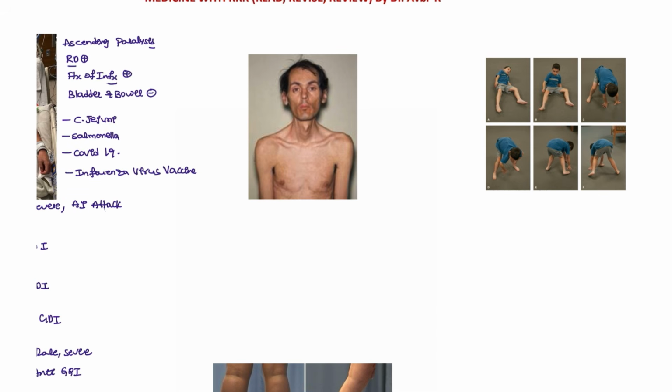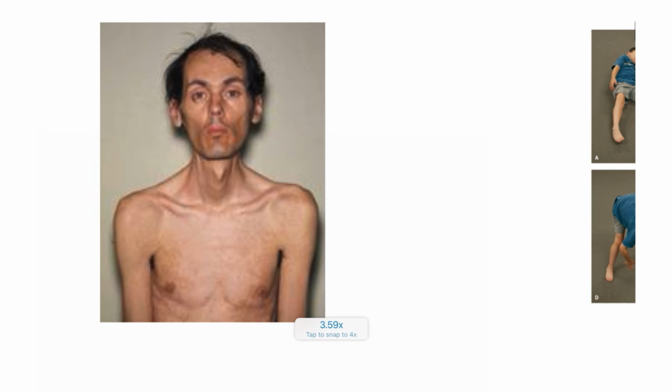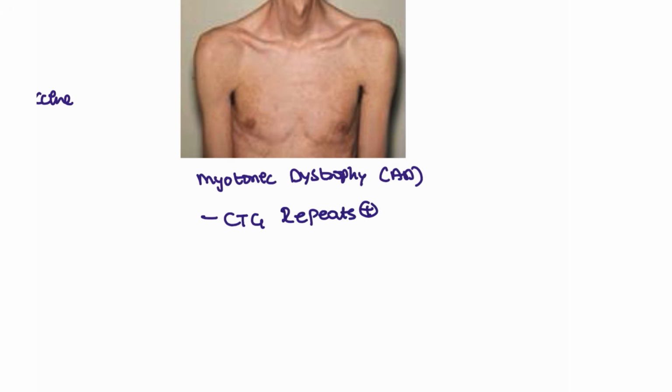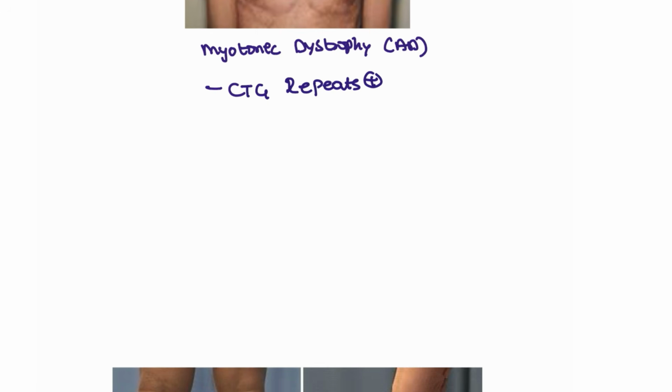Next, moving on to another condition. Here you can see this patient has a very different kind of facial appearance. This facial appearance is known as hatchet face. Where is this hatchet face seen? It is seen in myotonic dystrophy, or myotonic dystrophia. This is an autosomal dominant condition where multiple CTG trinucleotide repeats are present in the patient.